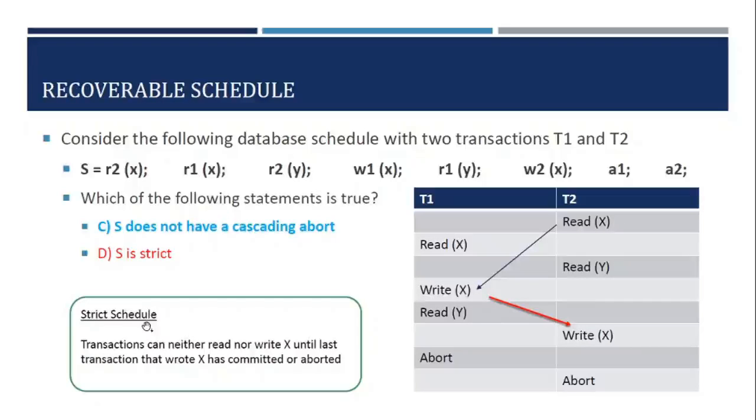In a strict schedule, we should either read or write only from a committed transaction. Since T1 has not committed, and in the meantime T2 is writing a new value of x, this is not a strict schedule. So statement D is false.